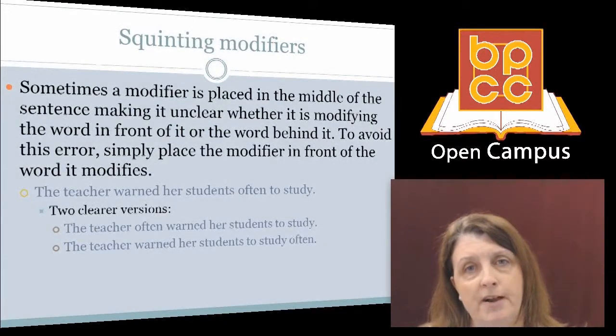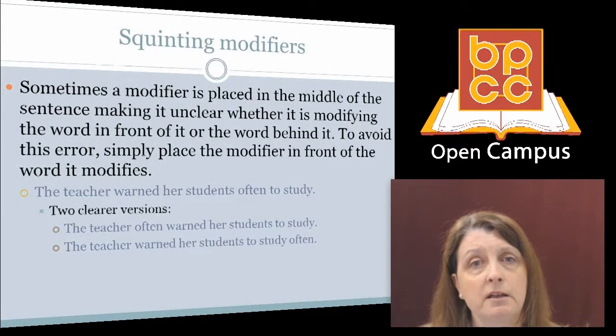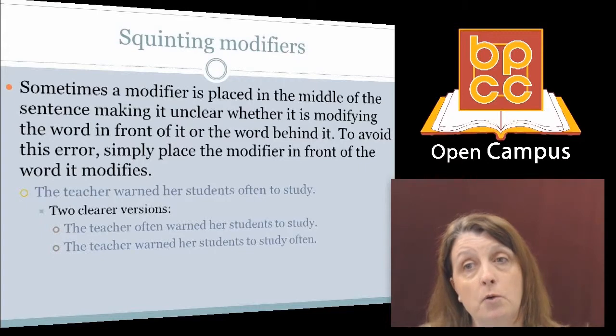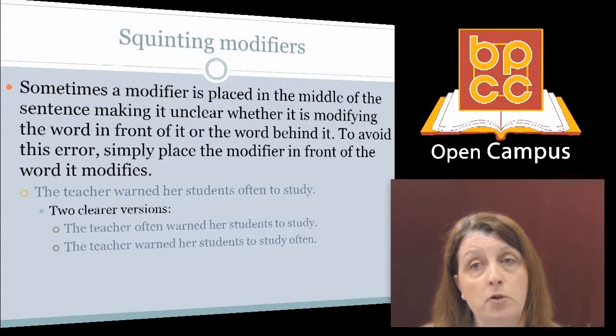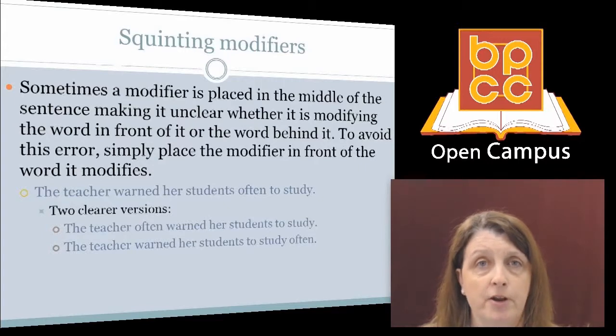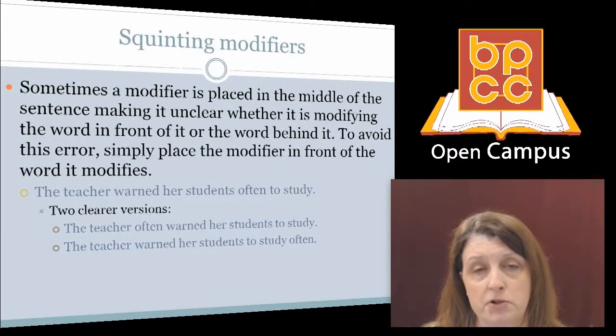A squinting modifier is a modifier that is placed in the middle of the sentence, making it unclear whether it is modifying the word in front of it or the word behind it. To avoid this error, simply place the modifier in front of the word it modifies. Here's an example. The teacher warned her students often to study. Here are 2 clearer versions.